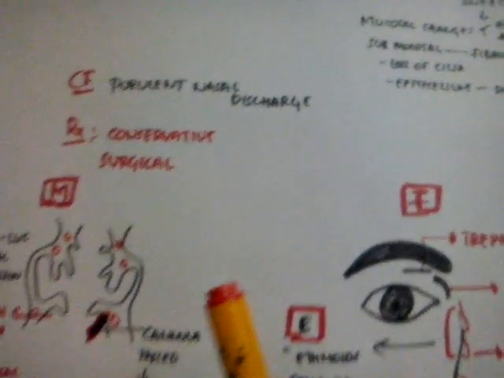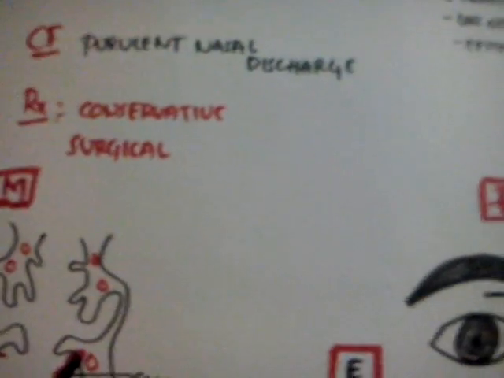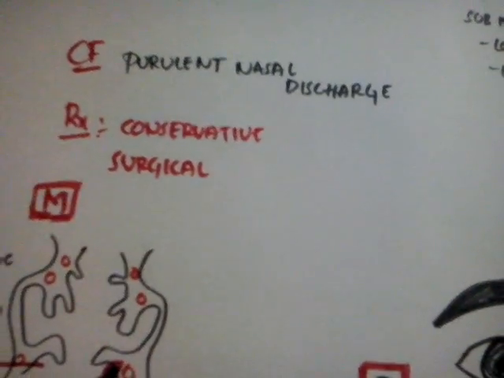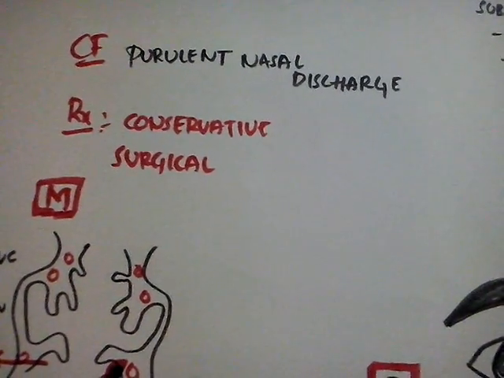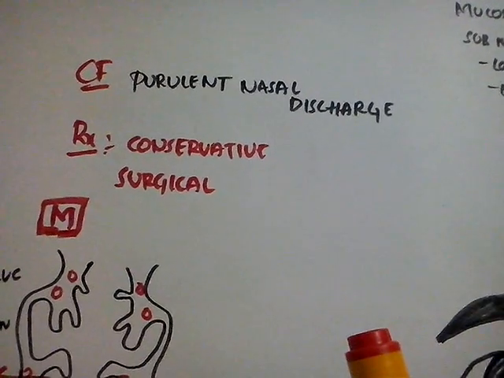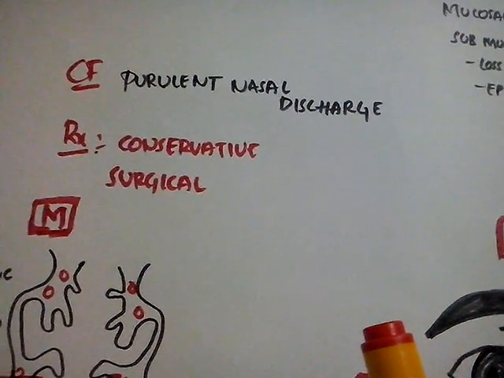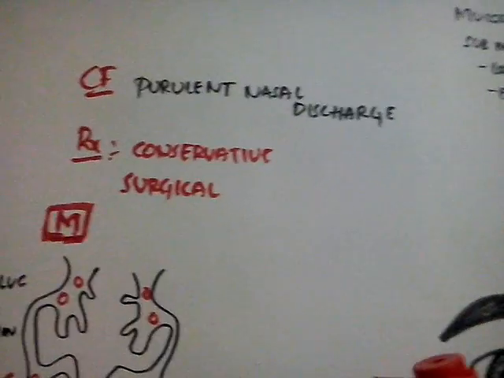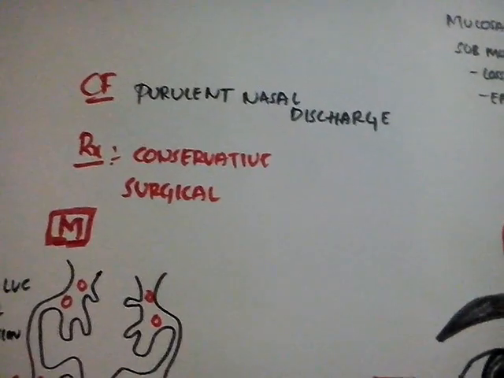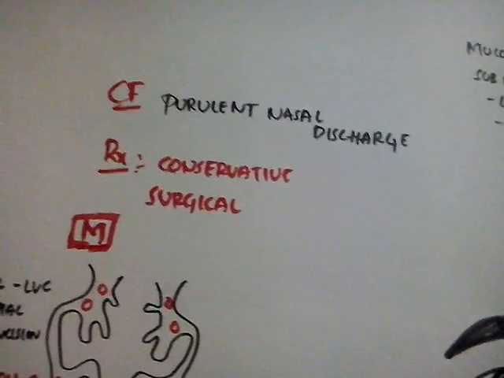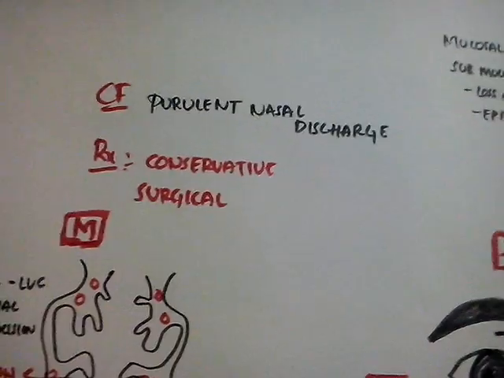Clinical features are purulent nasal discharge. If there is an associated foul smell, it indicates anaerobic infection, and sometimes local pain and headache are also seen in acute exacerbations of chronic sinusitis. Treatment is conservative and surgical. Conservative treatment includes antibiotics, nasal decongestant drops, and steroids.